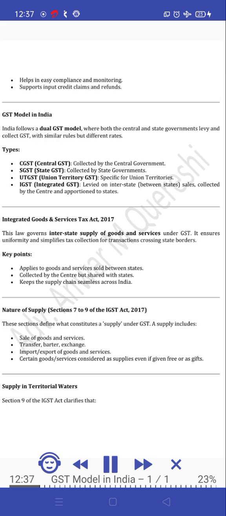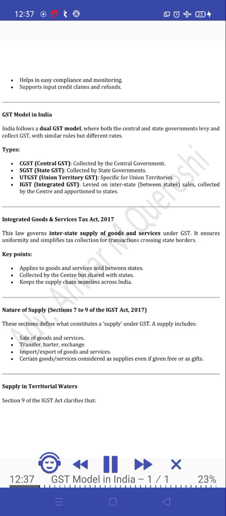Nature of supply, Sections 7 to 9 of the IGST Act, 2017. These sections define what constitutes a supply under GST. A supply includes sale of goods and services, transfer, barter, exchange, import-export of goods and services. Certain goods and services are considered supplies even if given free or as gifts.